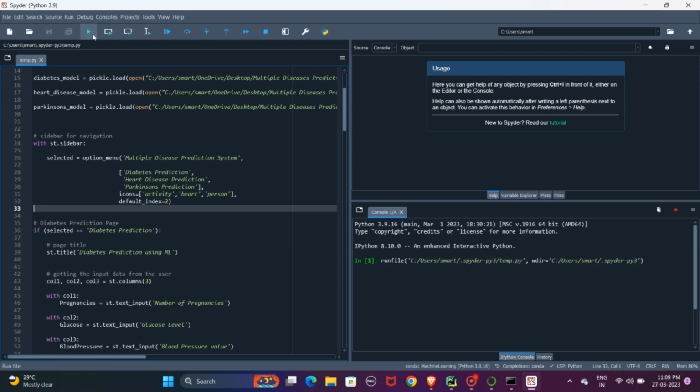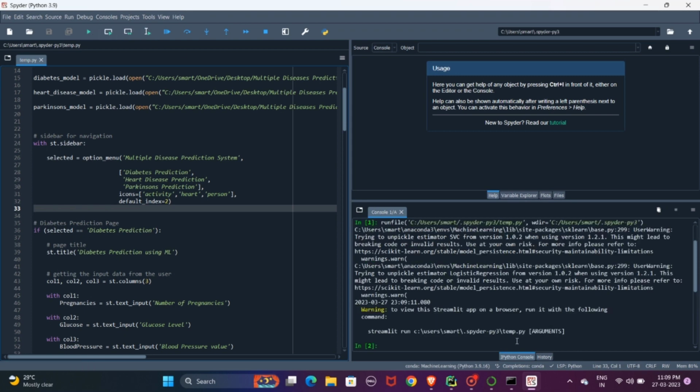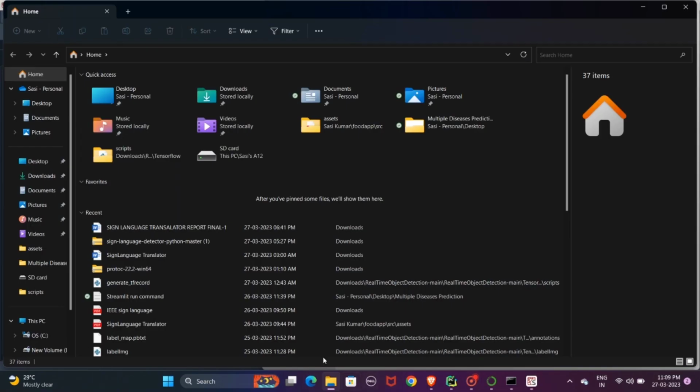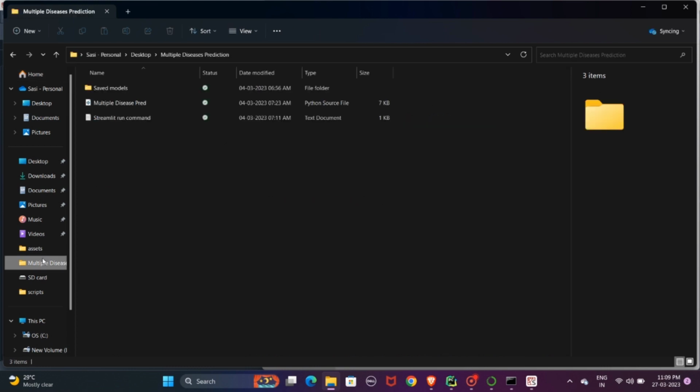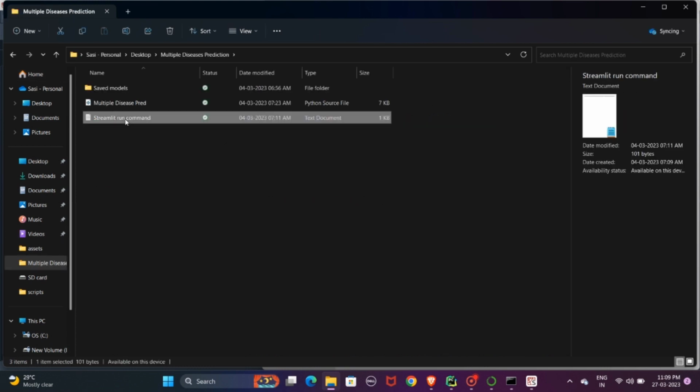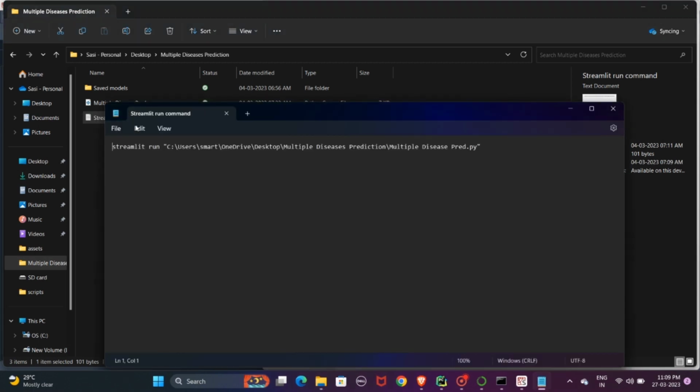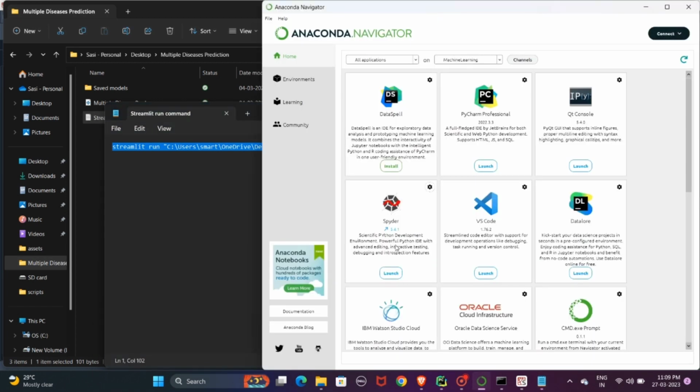Then we get the loaded packages of all the codes. We need to open our file browser, and in that we need to open our streamlit command, which is used to run the Python scripts. In that streamlit command we get the link for all our codes. After that we need to copy the link.